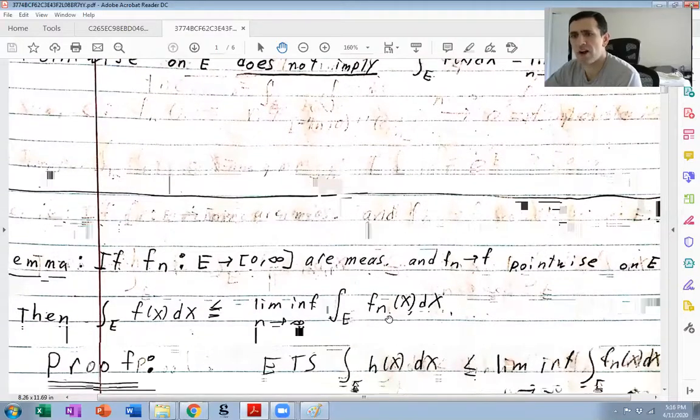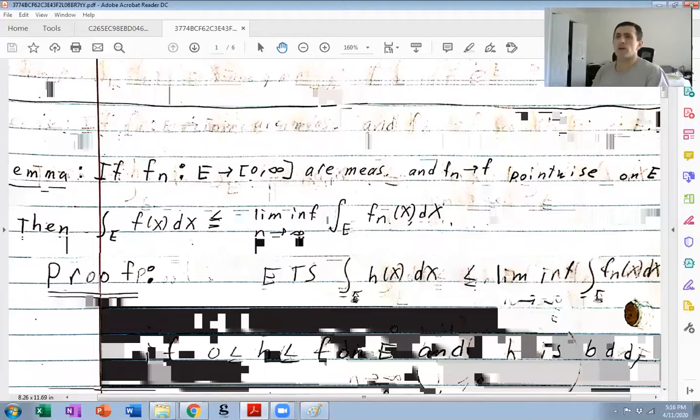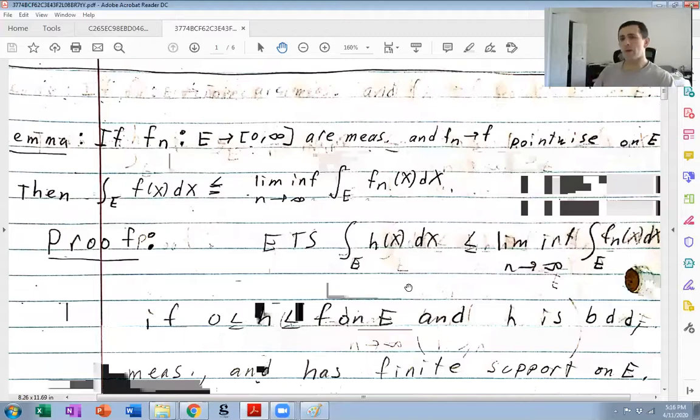Well, the proof strategy is the same one that we've been doing all throughout the previous video. Let's pick an h less than or equal to f, non-negative, bounded, with finite support, and measurable. And it's enough to show that this integral is less than or equal to the lim-inf. Why?